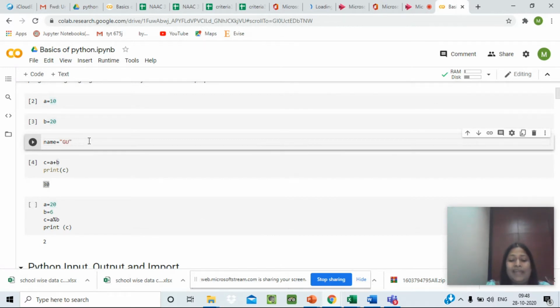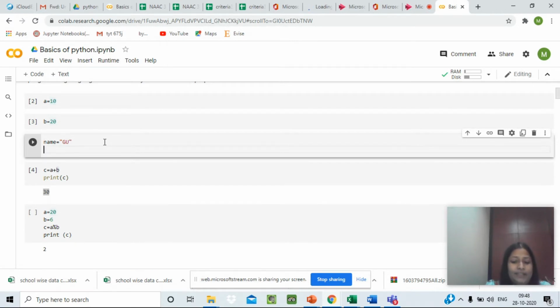So we have taken a variable name wherein we have assigned a string value GU. GU stands for Galgotia's University. Next, I want to define another variable, let's say count. Count equals 10. Now, 10 is an integer value which is being assigned to the variable count.